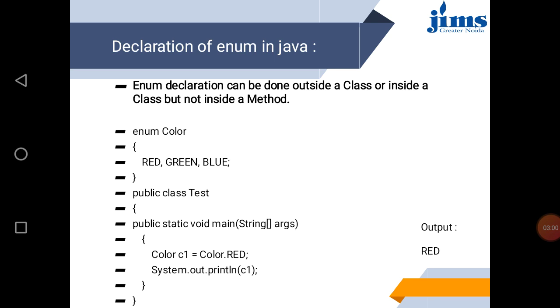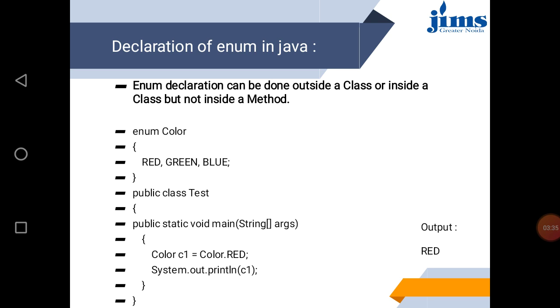So, declaration of enum in Java. Enum declaration can be done outside a class or inside a class, but not inside a method. So it could be before the class or in the class, but always take care that it should not be contained in any method. So here there is one color enumeration, and here is how we have created enum color, and all possible values like red, green, blue are mentioned in curly braces.